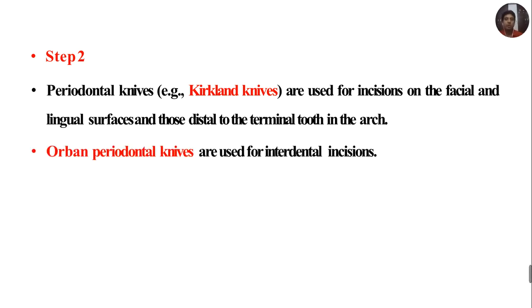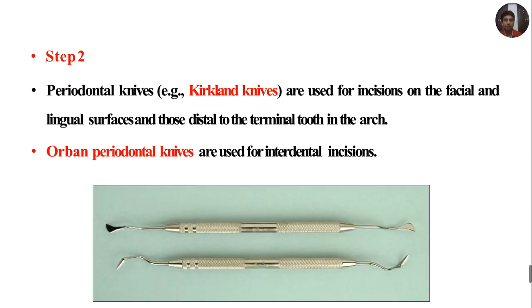Orban's periodontal knives are used for giving interdental incisions. The one on the upper side is the Kirkland knife, and the one below is Orban's knife. You are also going to get an MCQ asking which is the principal knife used for gingivectomy, and the answer will be Kirkland knife. Orban's periodontal knife is basically a secondary instrument used for gingivectomy, used to give the interdental incision.